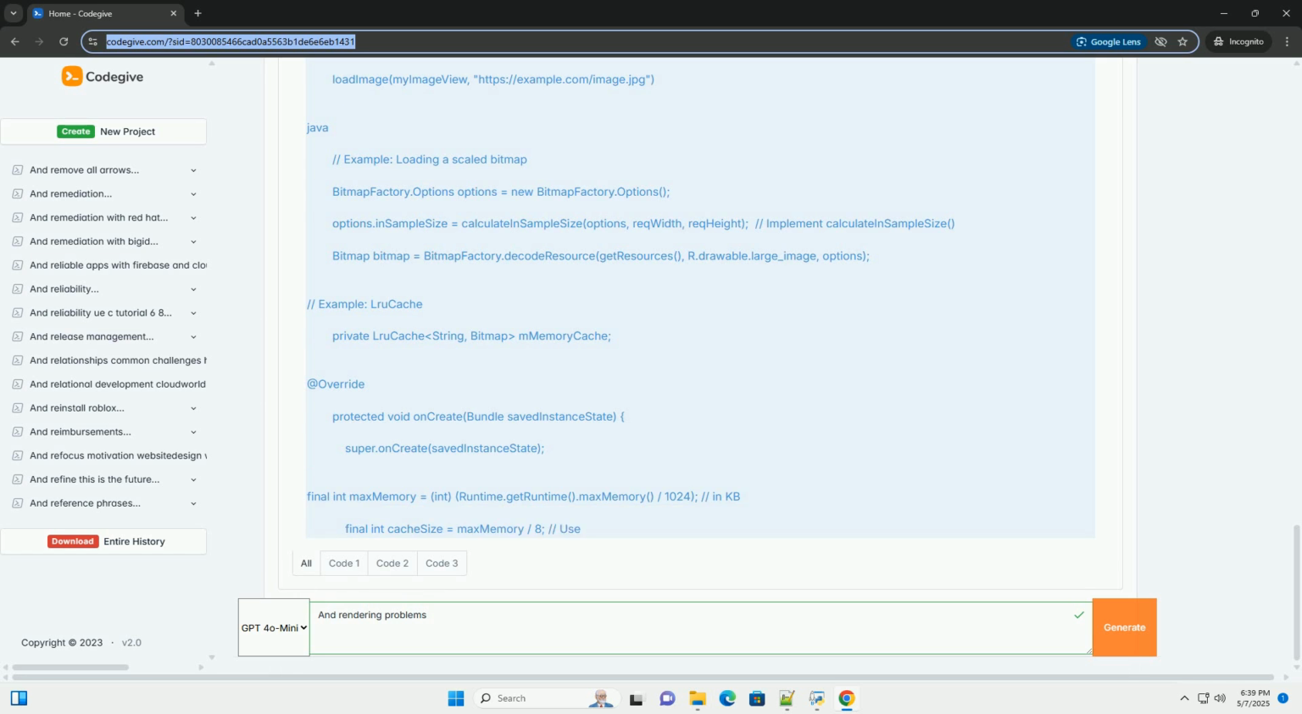Use hardware acceleration wisely. If hardware acceleration is causing problems, try disabling it for specific views using setLayerType(View.LAYER_TYPE_SOFTWARE, null). However, use this sparingly as it can significantly reduce performance.